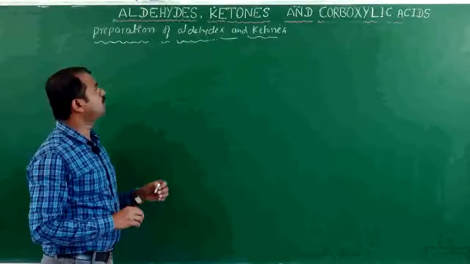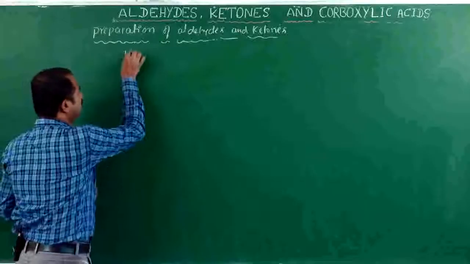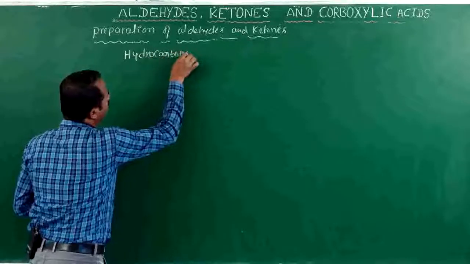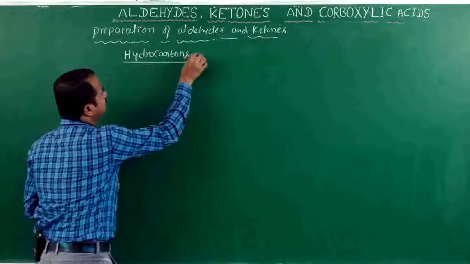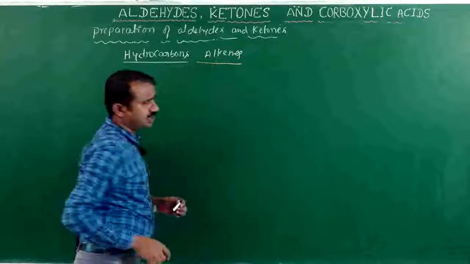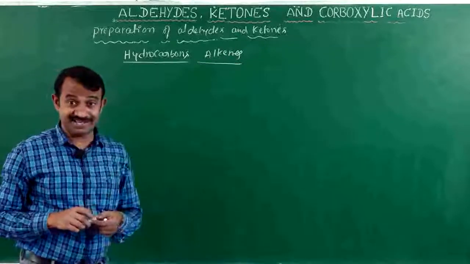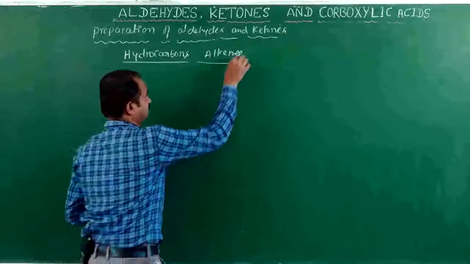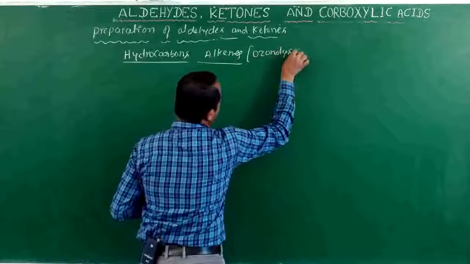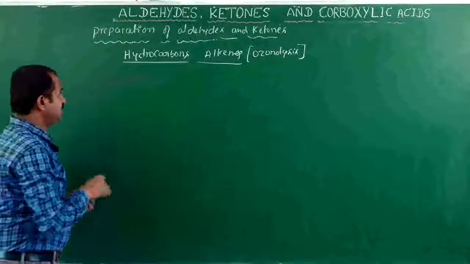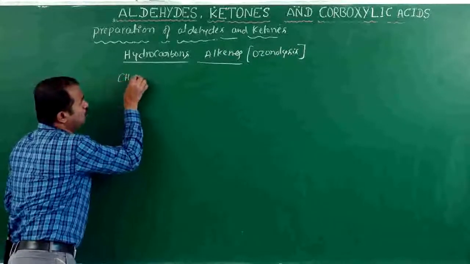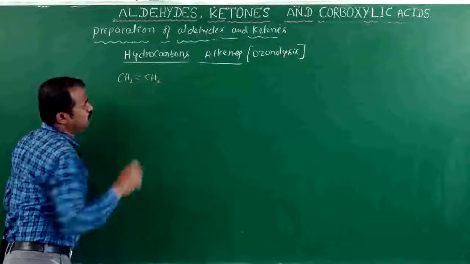Next, we will go for the preparation of aldehydes and ketones from hydrocarbons, that is, alkenes. We already discussed this in the previous year: ozonolysis. Suppose the hydrocarbon is the alkene CH2 double bond CH2.